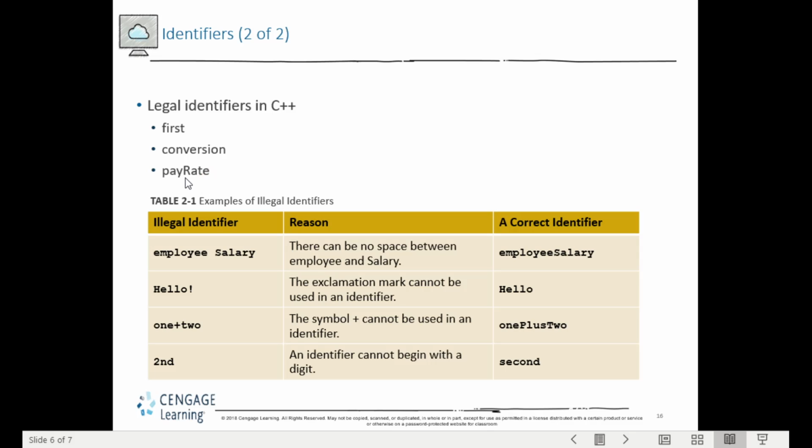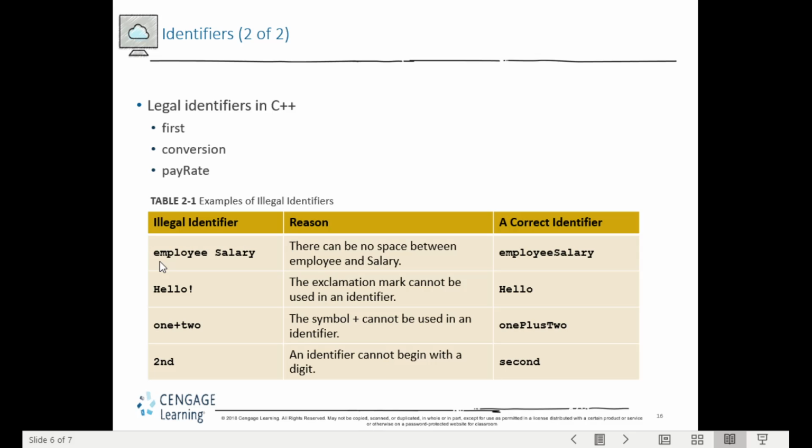For the second word, we start the first word with a small letter, and to make it more readable, for the second word we are advised to use a capital letter. So this is an example of a legal identifier.